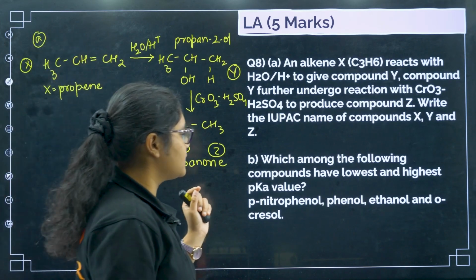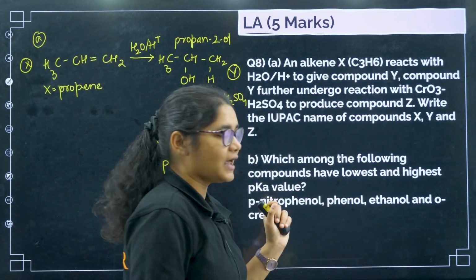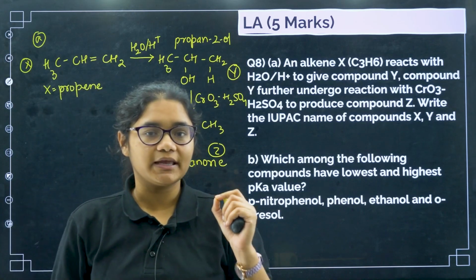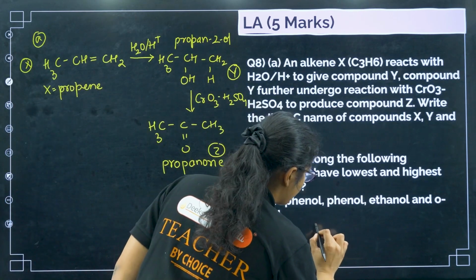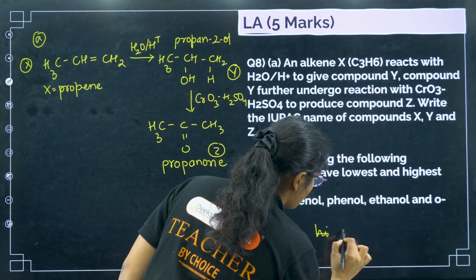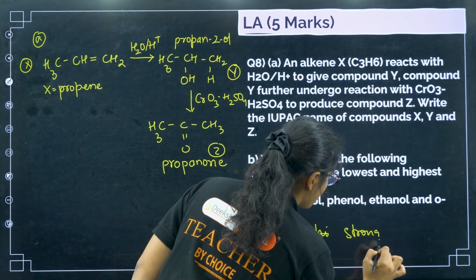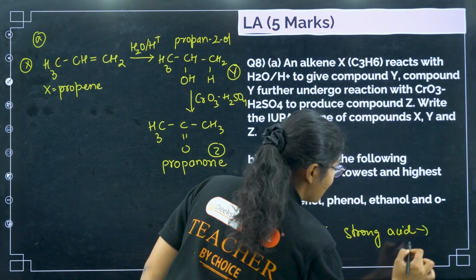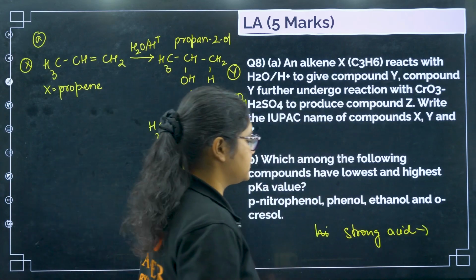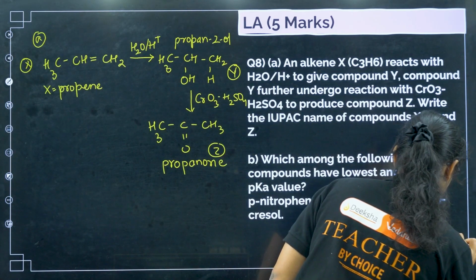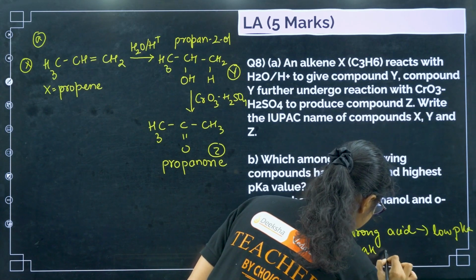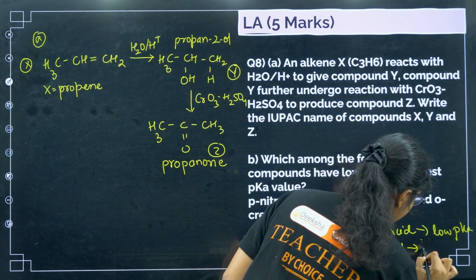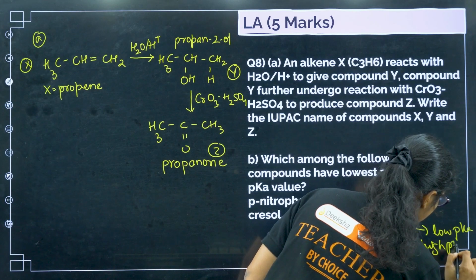Next one, which among the following compounds have the lowest and highest pKa value? So this pKa question is a little tricky. You should always remember that a strong acid will have low pKa value, okay, and a weak acid will have high pKa value.